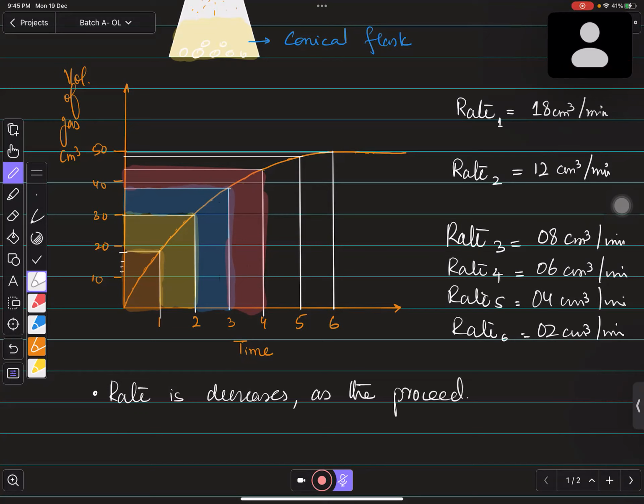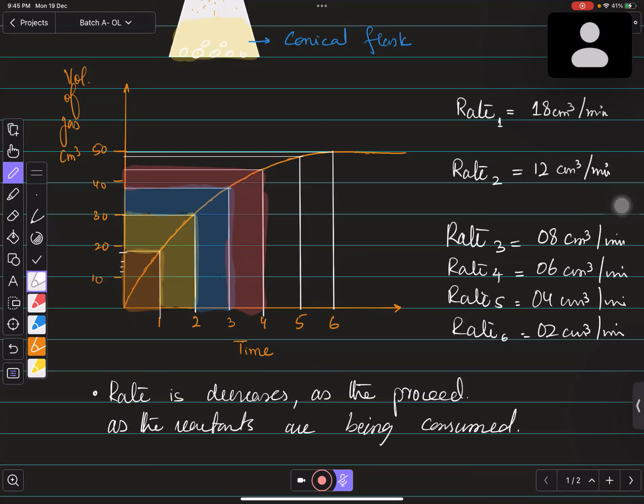The only reason is that the reactants are being consumed. आपके पास जो reactants हैं वो consumed हो गए. जब वो consume हो रहे हैं तो फिर आपके पास further product नहीं बन रही है. जब further product नहीं बन रही तो definitely आपके पास rate of reaction slow हो रहा है, बढ़ नहीं रहा. Is it right, every one of you?